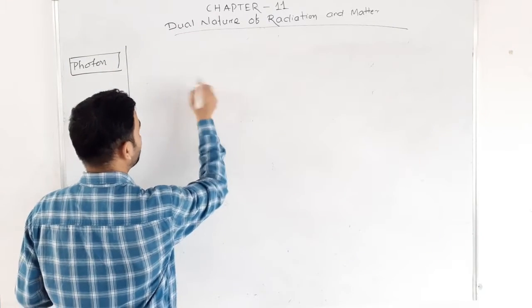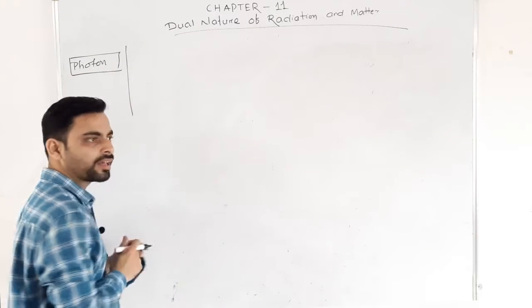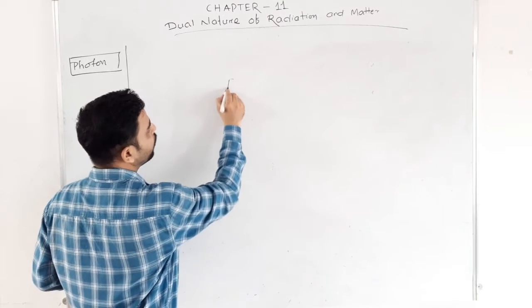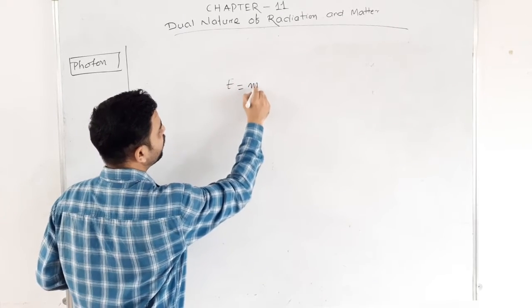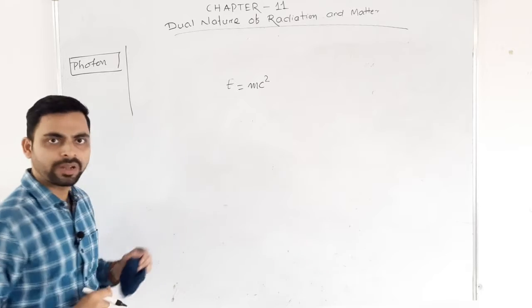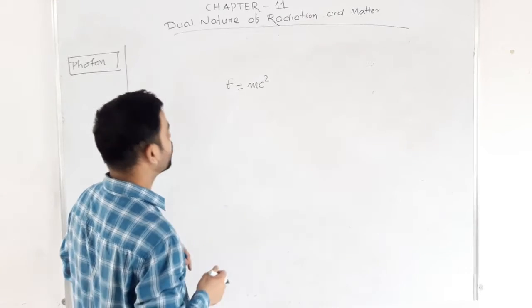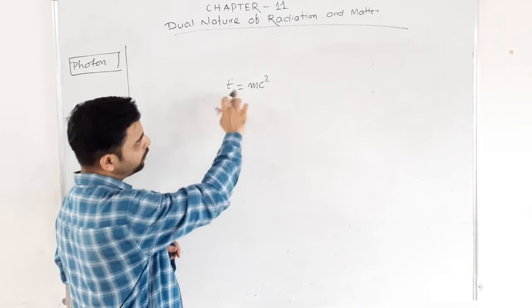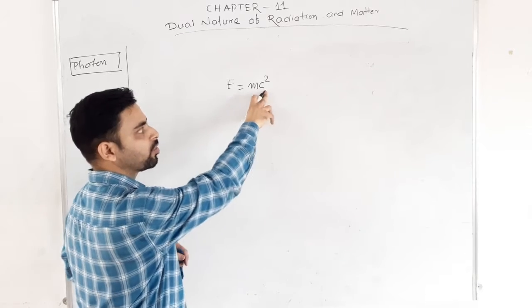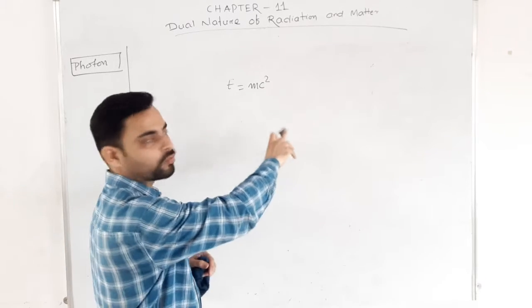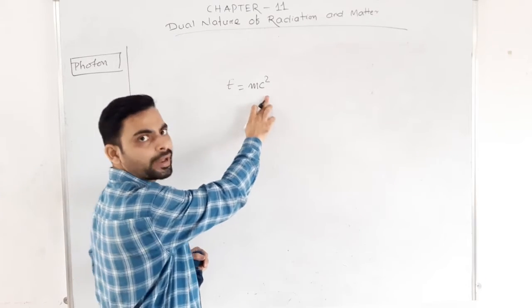We know Einstein's very popular equation E equal to mc square, right? Equal to mc square. Here E is the energy, m is the change in mass, c is the speed of light. What is c? c is the speed of light.